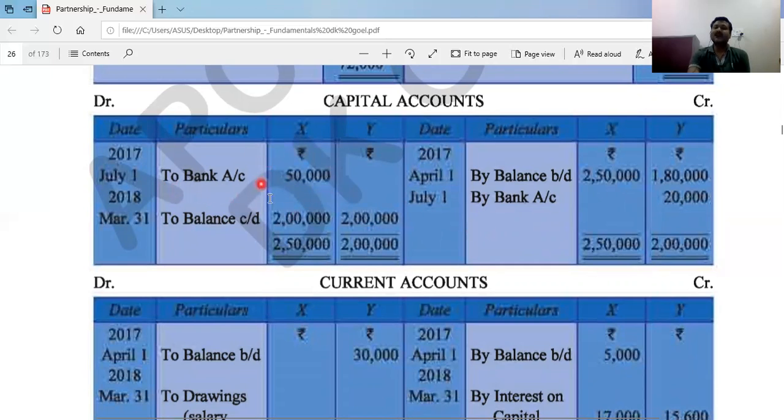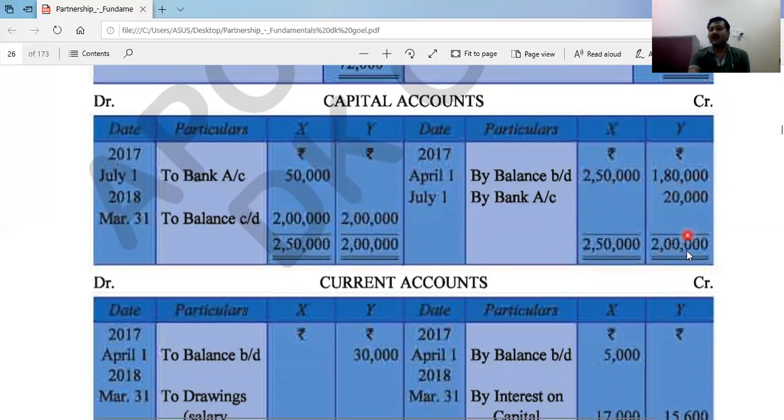permanent basis. So in this question, it has been said from 1st July, both the partners will maintain rupees 2 lakh each. So X having the 2,50,000, he will withdraw against capital 50,000, writing here to bank on 1st July. And Y having 1,80,000 and he should maintain 2 lakhs. So for that he will bring 20,000 to maintain 2 lakhs, right? So on 1st July by bank.